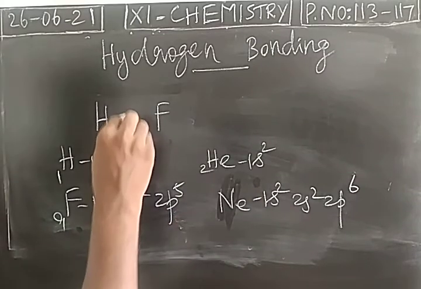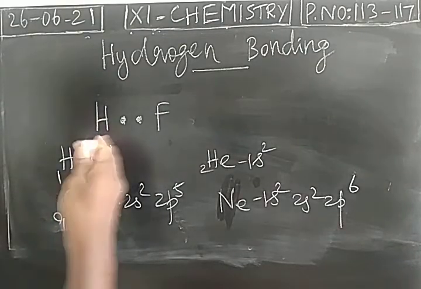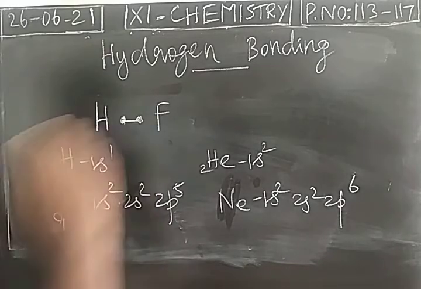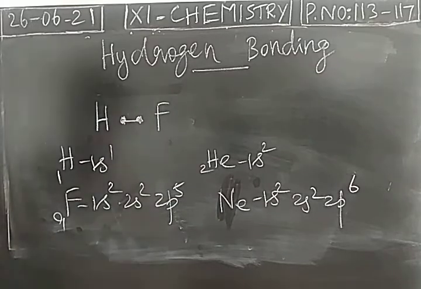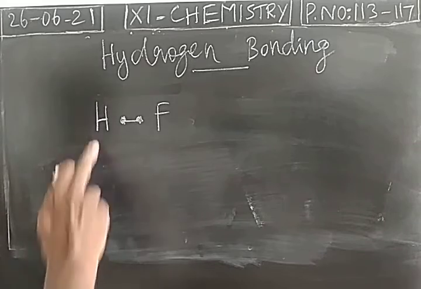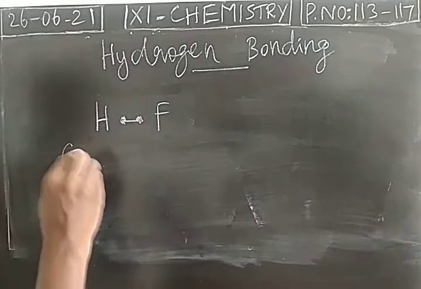So mutually they are sharing the electrons. Hydrogen shares its valence electron, fluorine shares one of its valence electrons. A covalent bond is formed. So the bond formed between least electronegative hydrogen and more electronegative fluorine is covalent.